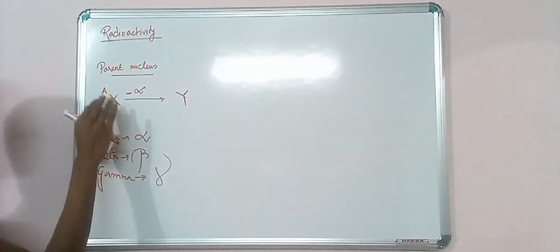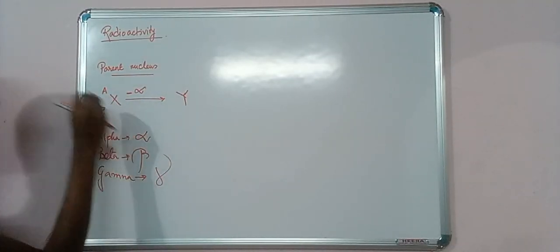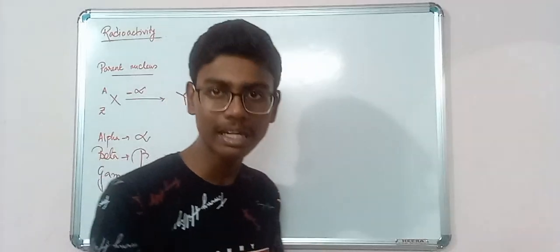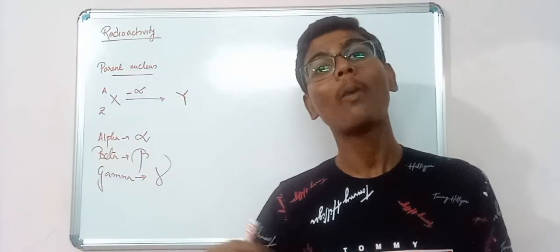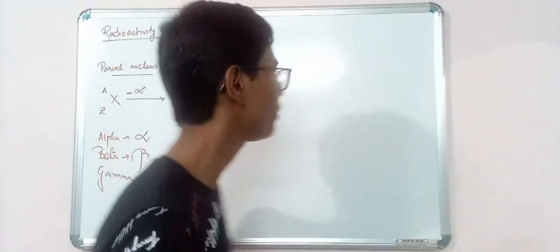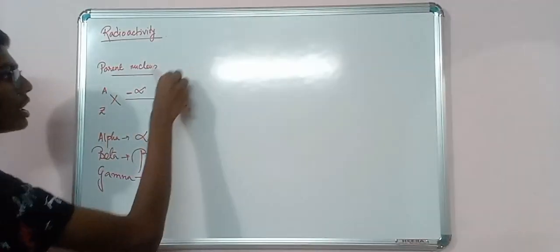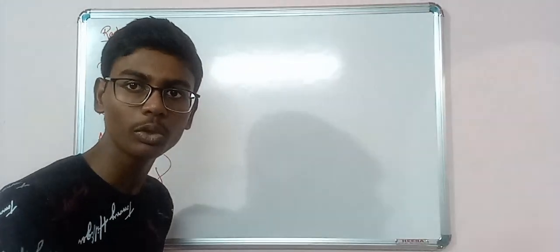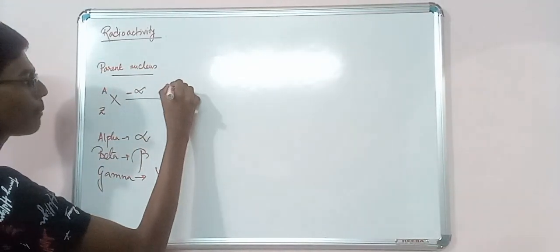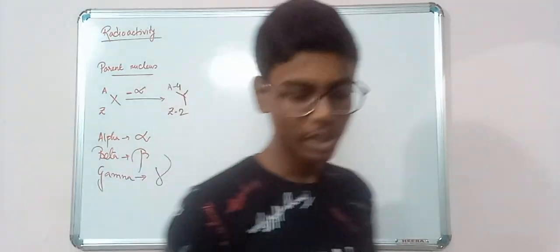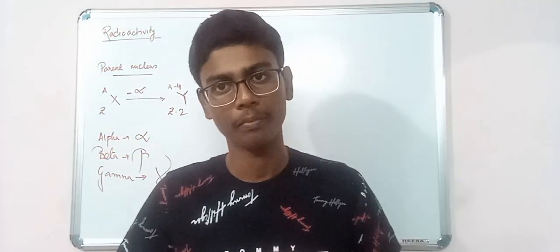So if my parent substance is X, having mass number A and atomic number Z, and it is emitting one alpha particle, that is, radiating out alpha, that means a new daughter cell is going to form, and the composition of the nucleus of the new daughter cell is going to be A minus 4, Z minus 2.